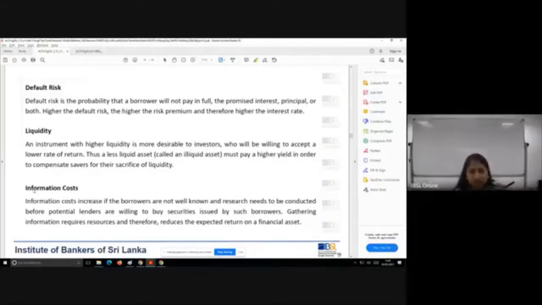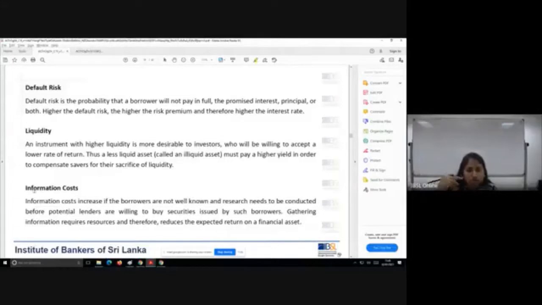We studied what liquidity is: the ability for you to convert your asset into cash at the least cost and least time. So when there is a widely available market, you could easily sell or get rid of your instrument at the market value with less transaction cost. An illiquid asset is an asset which you are unable to do that with. You can't sell at the market price at a reasonable time and at a low transaction cost. If you can't do that, it's an illiquid asset.